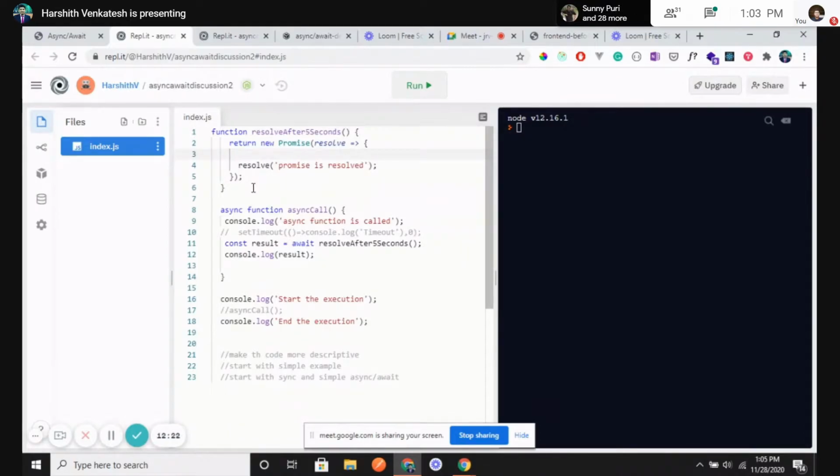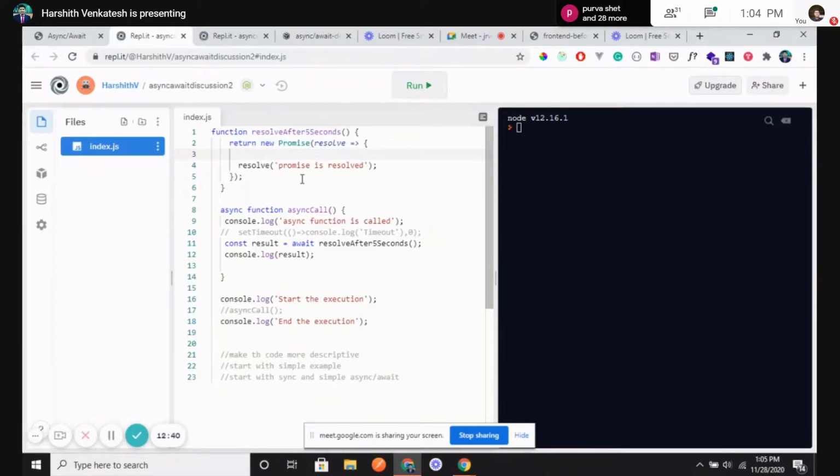Okay, fine. So we see there are two functions basically, right? This function resolves after 5 seconds, just for the namesake. I wanted to discuss more on setTimeout, but it will take more time. Since this is a time constraint, I will proceed.